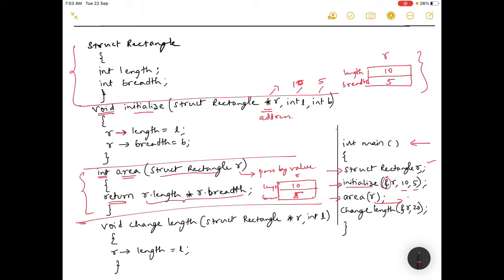And then change length is another function, this function is called. So we are seeing the working of this. Change length is here, and this function is not returning anything. When it comes here, it takes the argument struct rectangle, which means it will make the changes in the length of the rectangle.